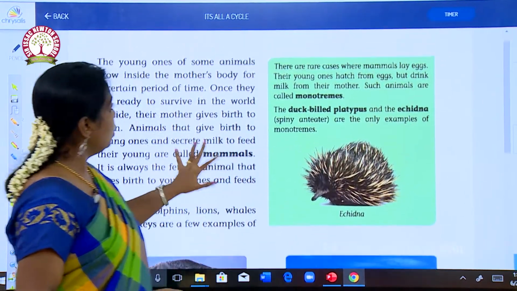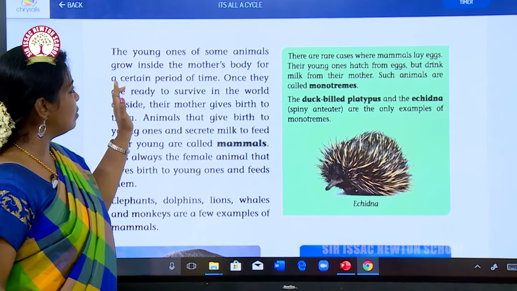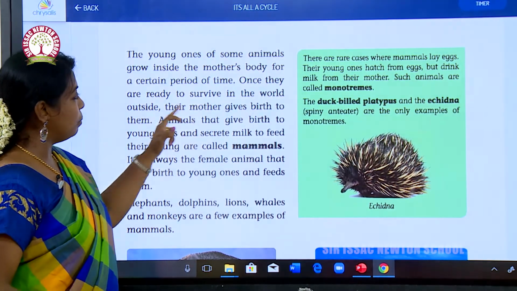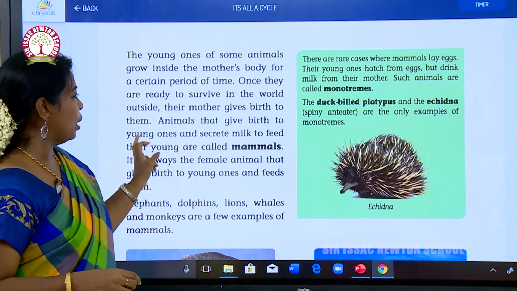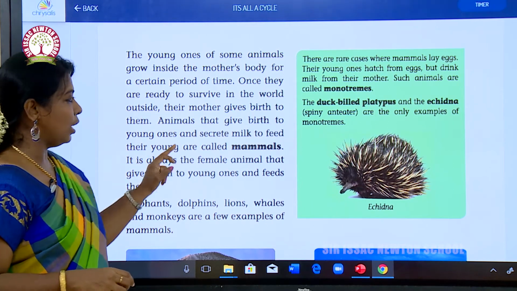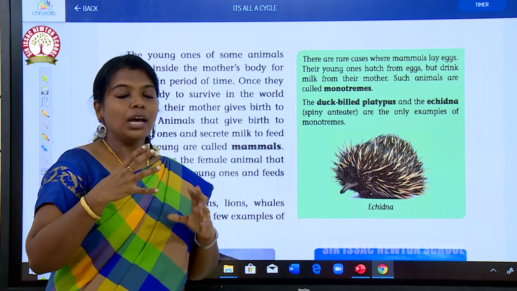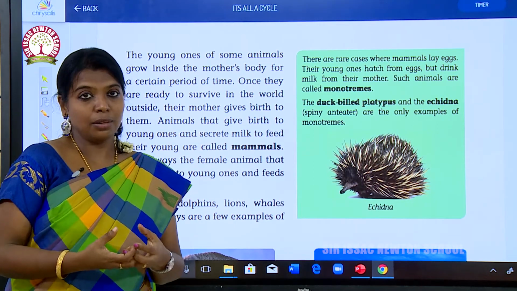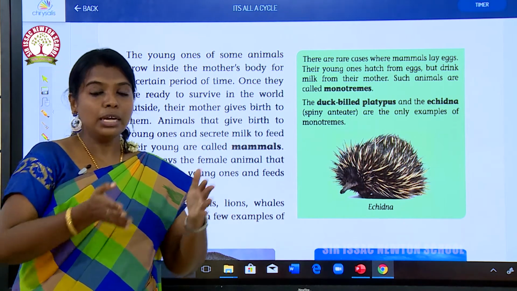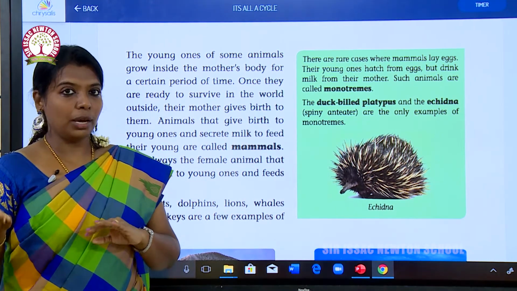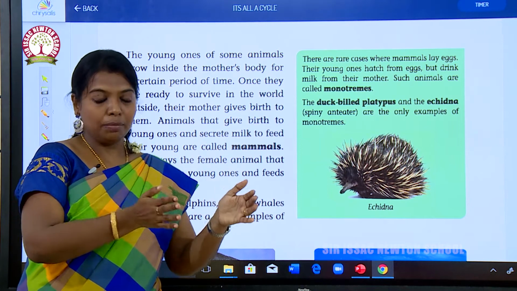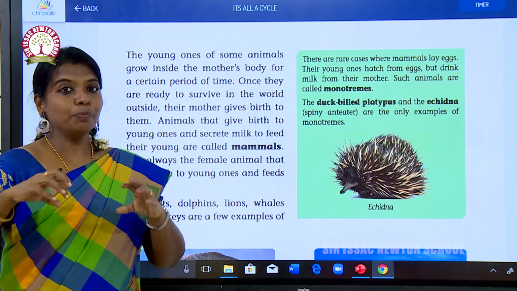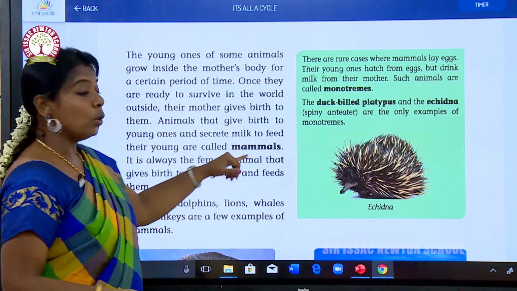The young ones of some animals grow inside the mother's body for a certain period. Once they are ready to survive in the world outside, the mother gives birth to them. Animals that give birth to young ones and secrete milk to feed their young ones are called mammals. Animals which give birth to young ones do not lay eggs. There are two types I have already told you: laying eggs, and giving birth to young ones. Reproduction through giving birth to young ones, they are called mammals.